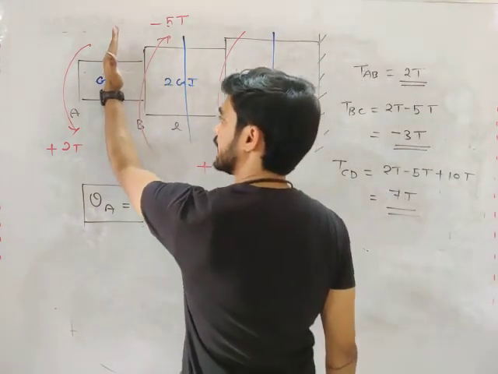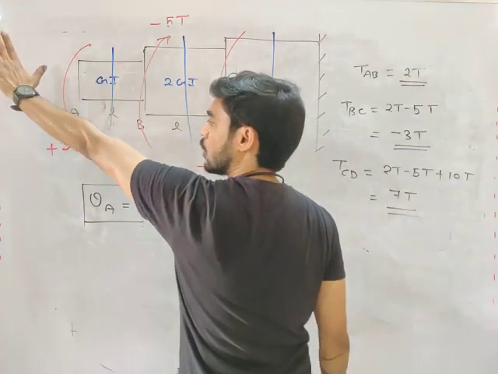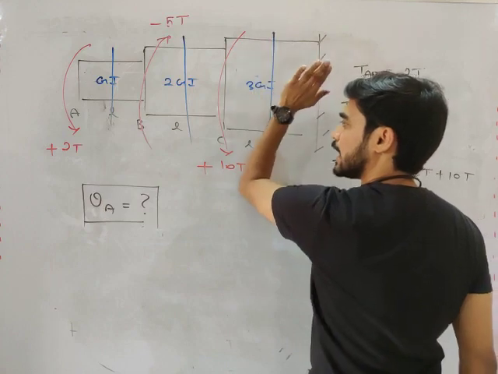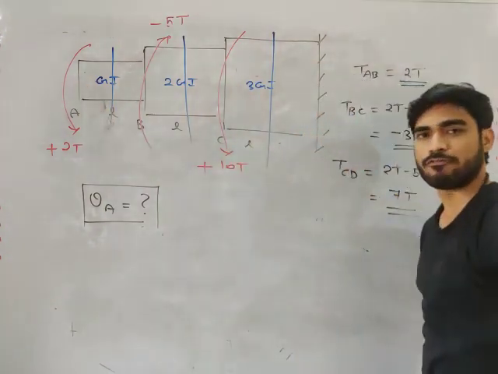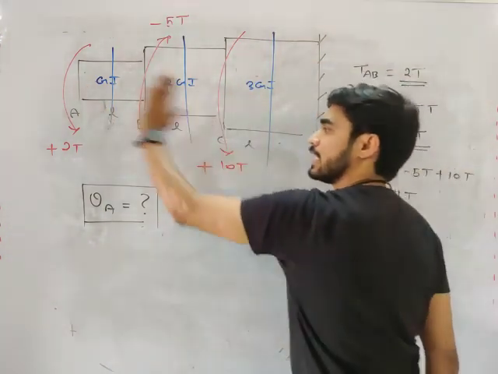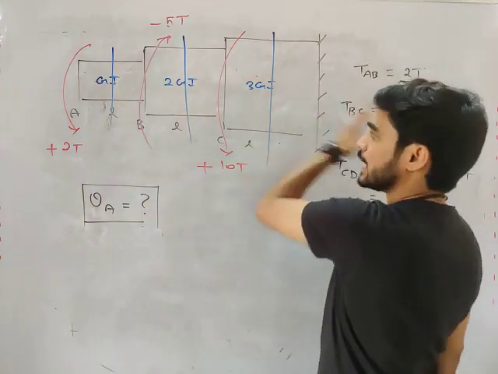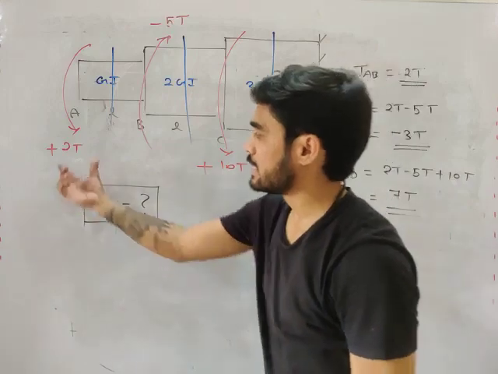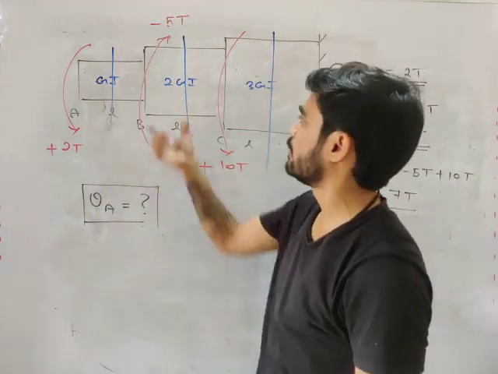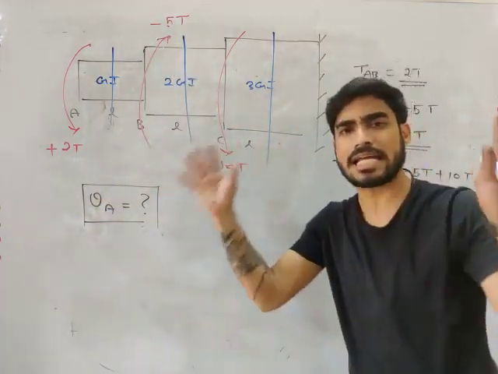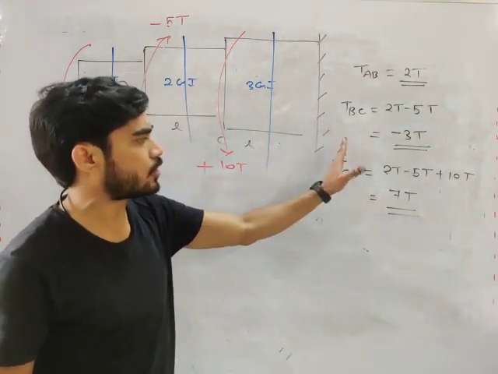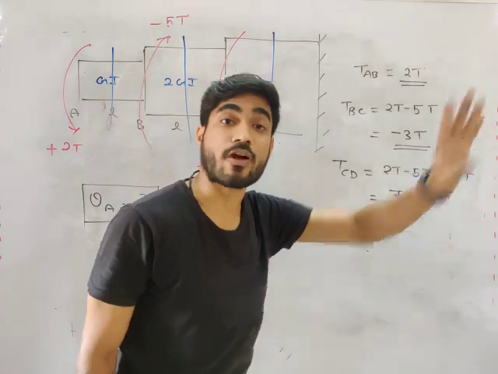What do you need to do? Consider a plane, calculate total torque from left. If you are calculating everything from left and not calculating anything from right, then you don't even need the sign convention. Just consider this to be positive, this will become positive, this will become negative. Very easy. You need sign convention when you are calculating one torque from left and another torque from right.